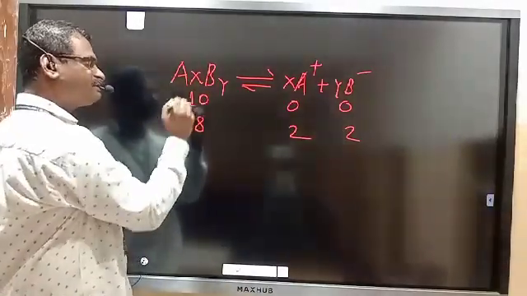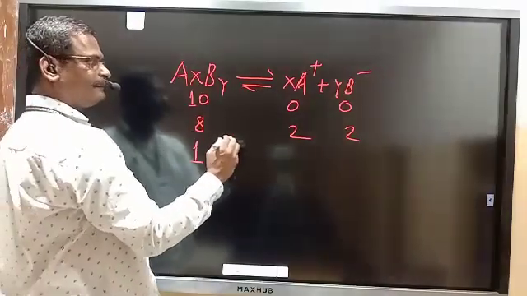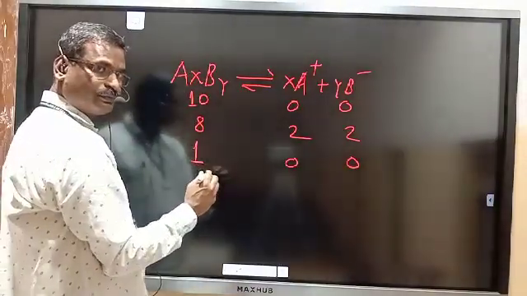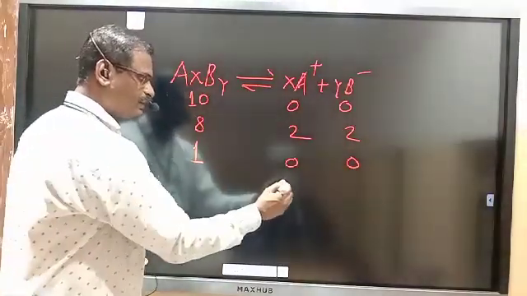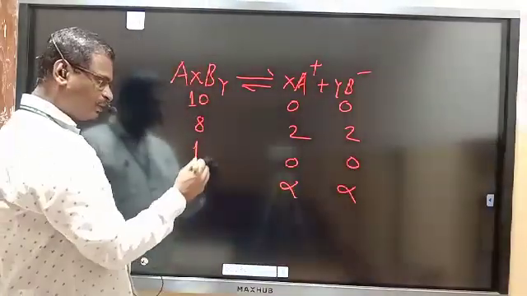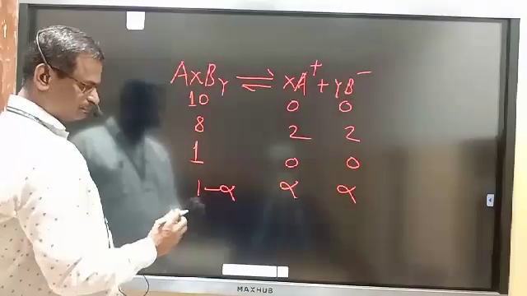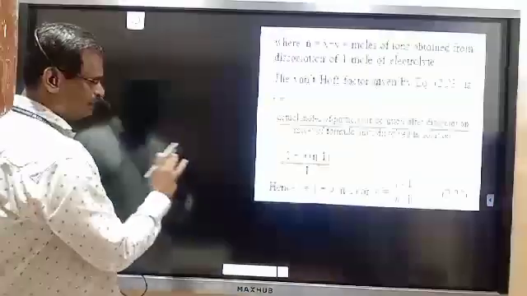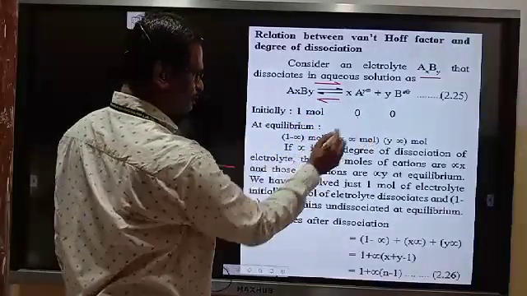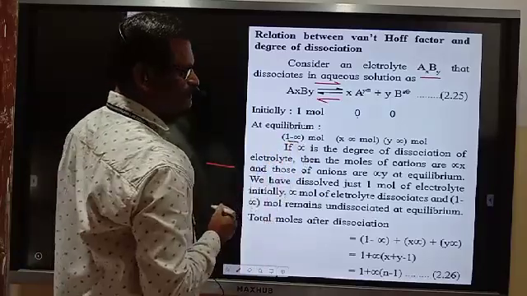So instead of this 10, I am considering 1. Out of 1, at start 0, 0. Out of 1, alpha is dissociated, so this is alpha, this is also alpha. And what is left behind? 1 minus alpha. That is what is indicated over here: 1 mole, 0, 0, and 1 minus alpha is left behind.